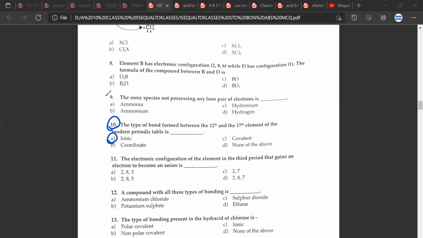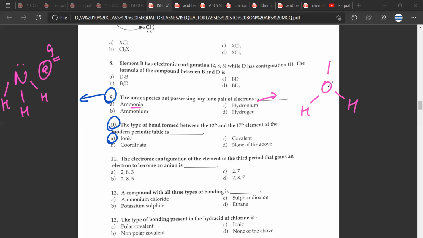Okay. Actually, I wanted to discuss this 9th question. So let us spend some time on question number 9. If I look at ammonia, I have this as the structure, my structure for A. If I look at hydronium, this is how it will look like. I have OH, and the oxygen's lone pair is given to the incoming hydrogen, and this is the structure of hydronium. Mr. Sibang, is it correct? Yes, sir.